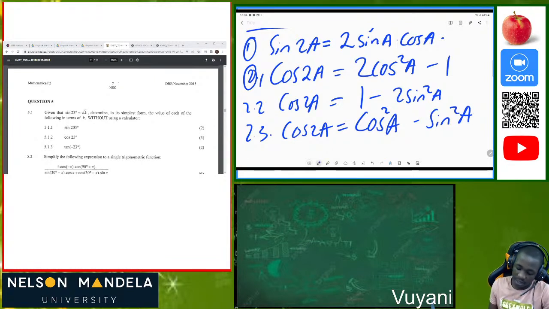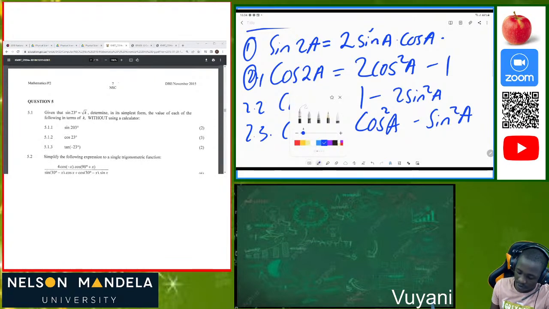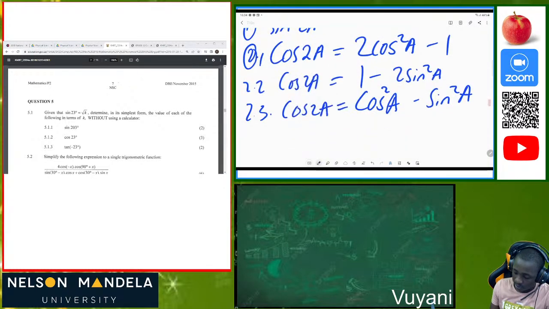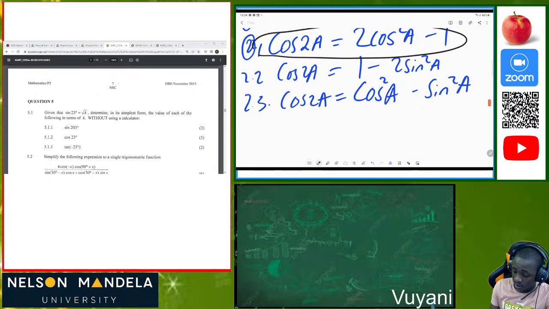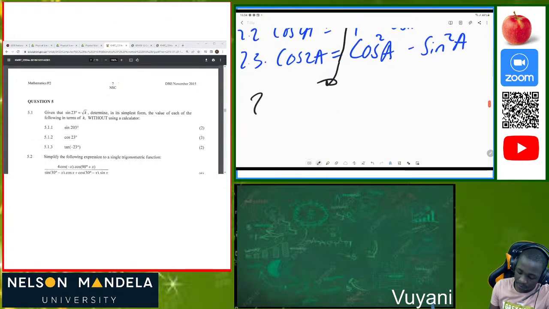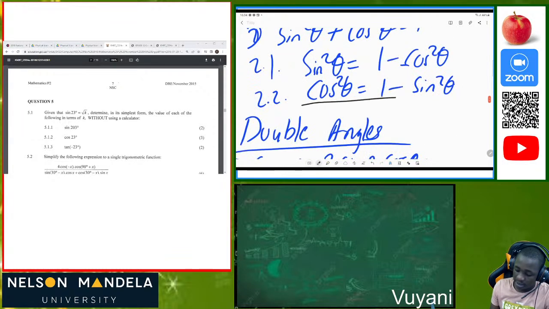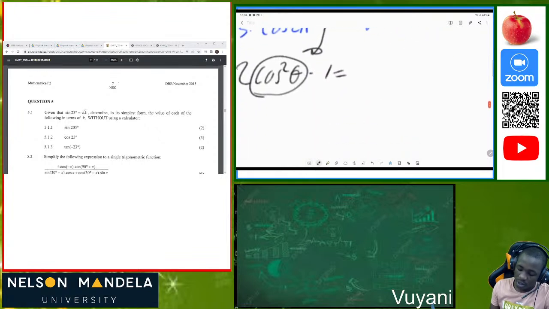For instance, let me just do a short proof so that you can see. Let me try to prove from this one to form the other ones. Okay, so 2 cos squared of theta minus 1 is the same as, using an identity which we know, cos squared is 1 minus sine squared.